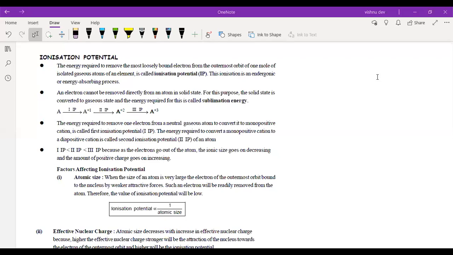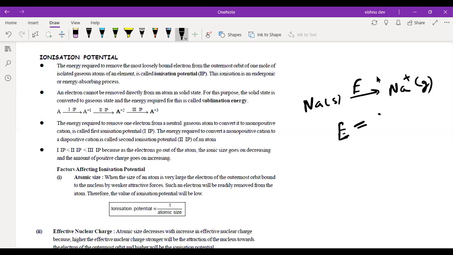Any issues? Now first, gaseous atom होना चाहिए. जैसे देखो, मान लो यहाँ पे ये है Na solid, gives Na plus gas. So ये अगर energy E होगा, so this E is not your ionization energy. This E is actually your sublimation energy plus ionization energy. ठीक है?